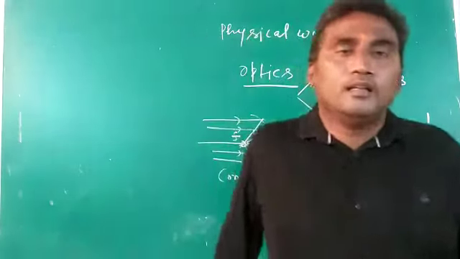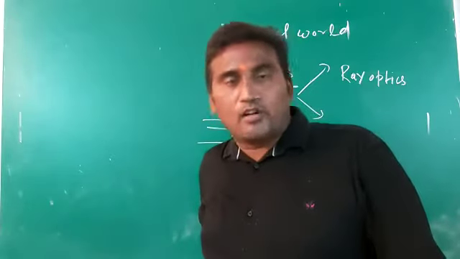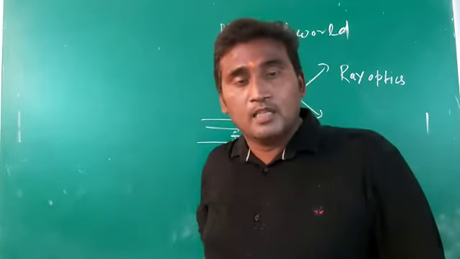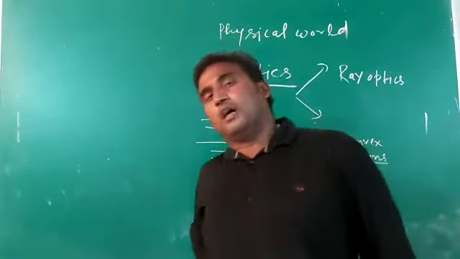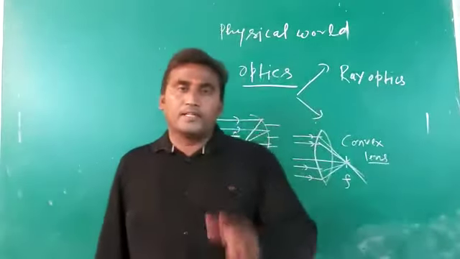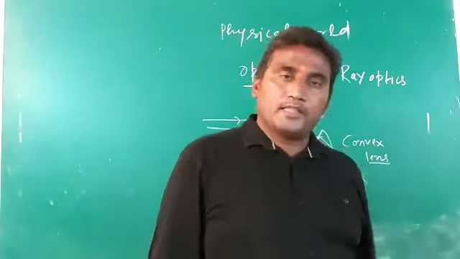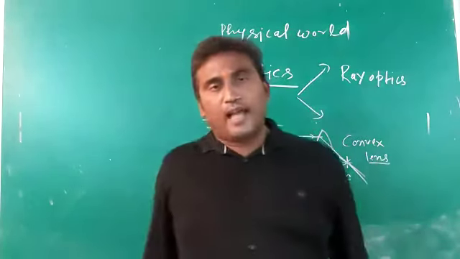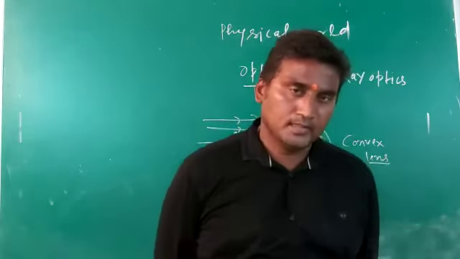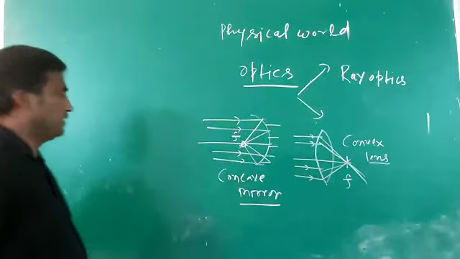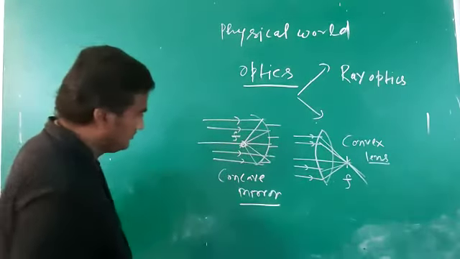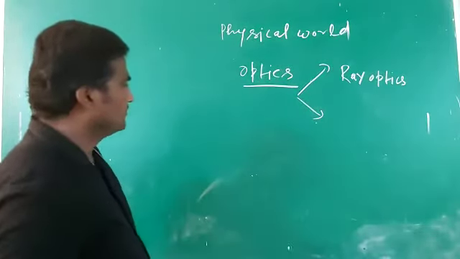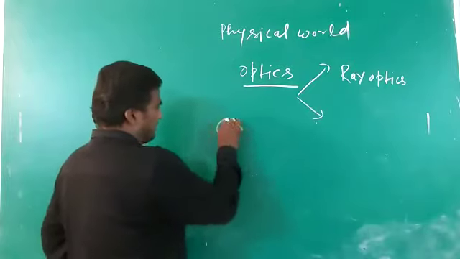It is useful in the concave mirror, but in the case of lens, the lens basically functions by the process of refraction. In the previous class, you also studied the refraction of light. And what is the refraction of light? When a ray of light passes from one medium to another medium and it bends at the normal, that process is known as refraction. It is explained by Snell's law of refraction.